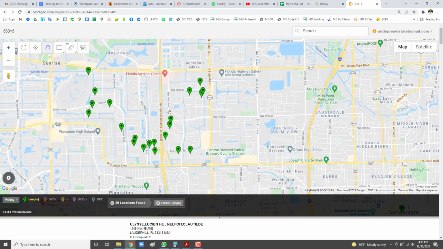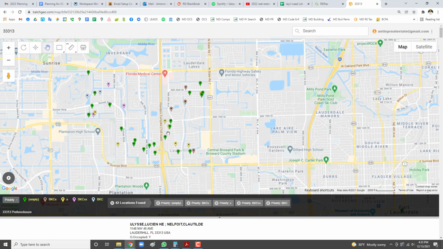And these guys are less likely to want to do a short sale or anything like that. So it's a great way of organizing the information so that you get to visit the people who are most likely to be highly motivated to sell their house, versus just going randomly from property to property, right?